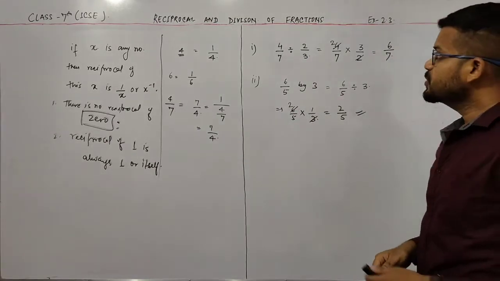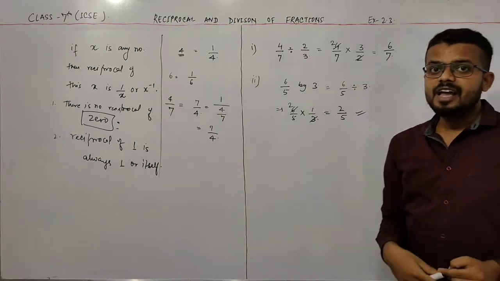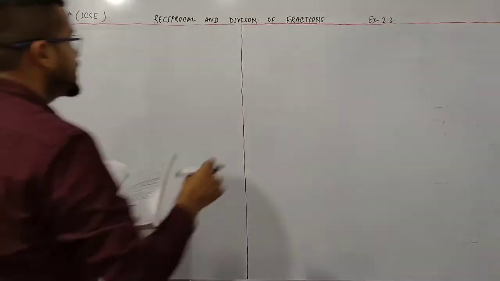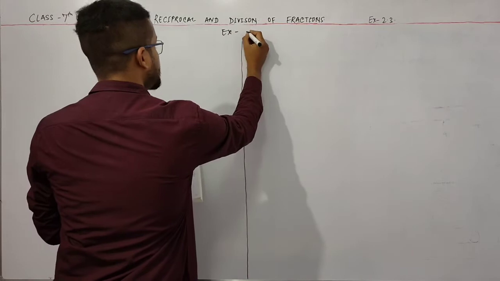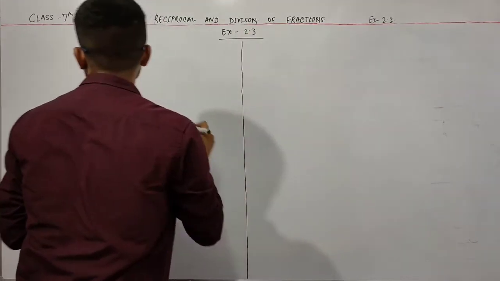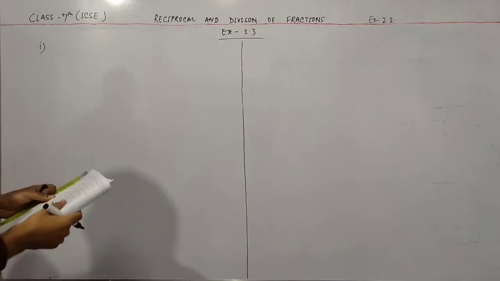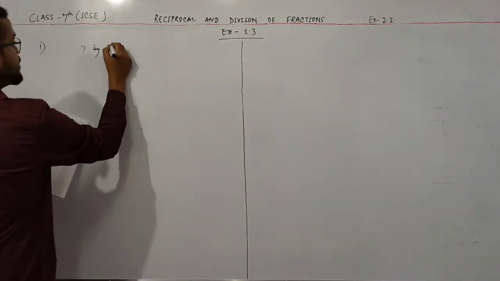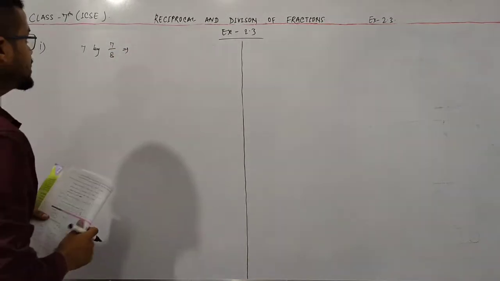Now let's continue with the exercise of this chapter. Okay, and the exercise is 2.3. Okay, the first question of this exercise is divide 7 by 8. So what do we do for this question?